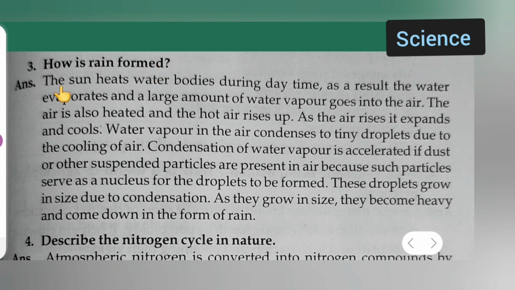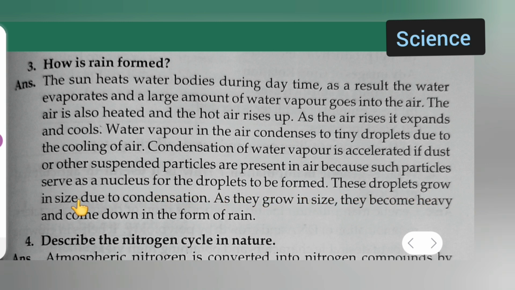How is rain formed? Answer: the sun heats water bodies during the daytime. As a result, the water evaporates and a large amount of water vapor goes into the air. The air is also heated and the hot air rises up. As the air rises, it expands, then cools. Water vapor in the air condenses to tiny droplets due to the cooling of the air. Condensation of water vapor is easier if dust or other suspended particles are present in the air, because such particles serve as a nucleus for the droplets to form.